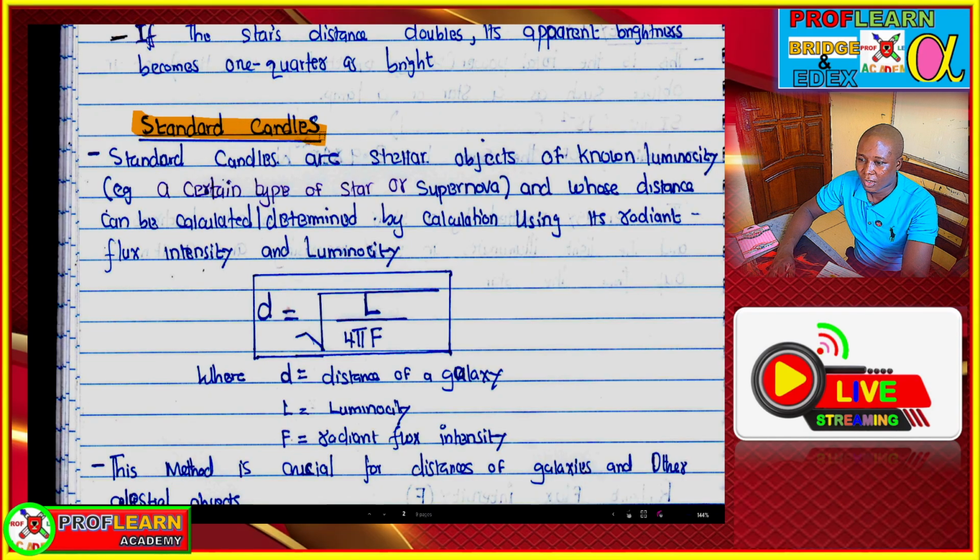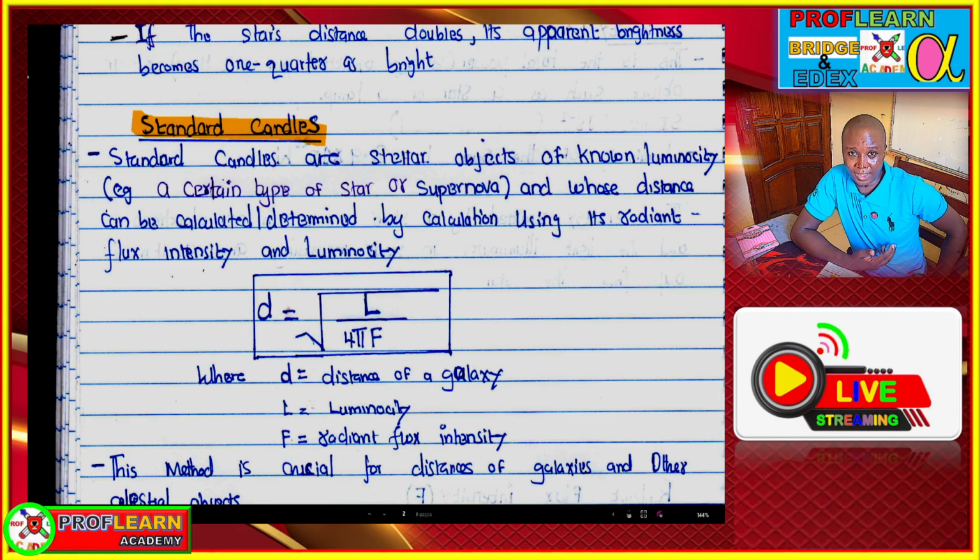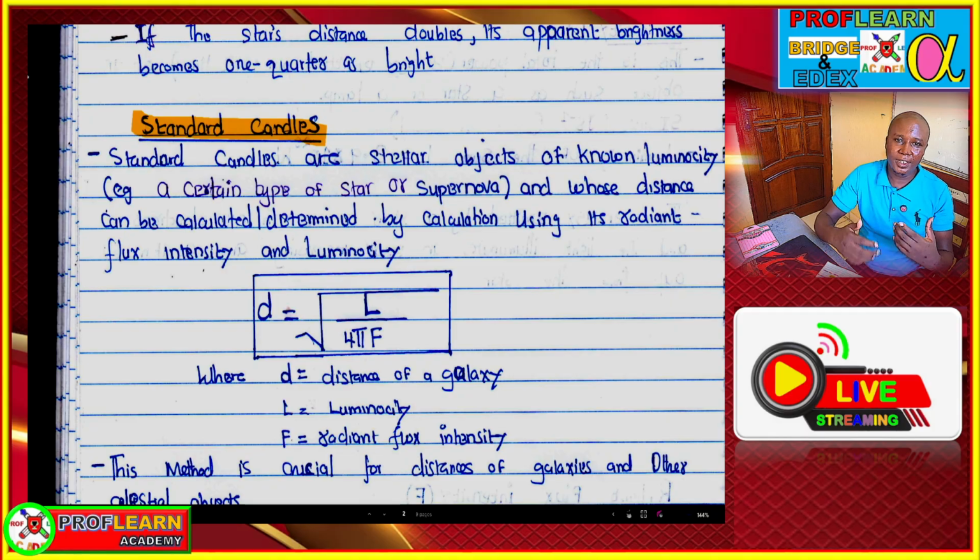Now, in the process of measuring distance of stars, we are going to use the concept of standard candles. Standard candles are a type of object whose luminosity is known. A standard candle is a celestial object whose luminosity is known. So if you know the luminosity, you can determine how far this object is from where you are.